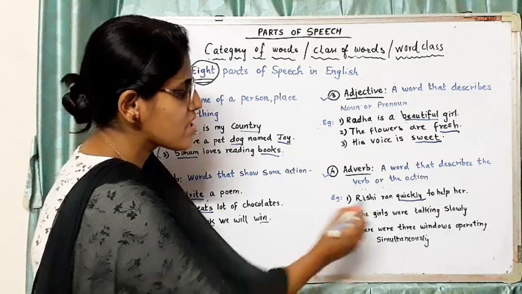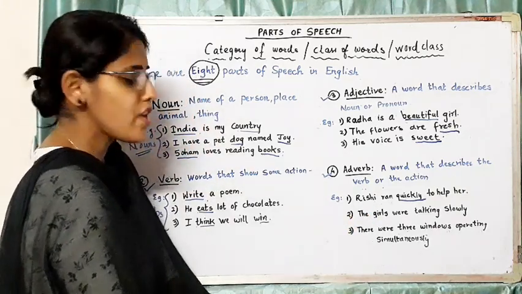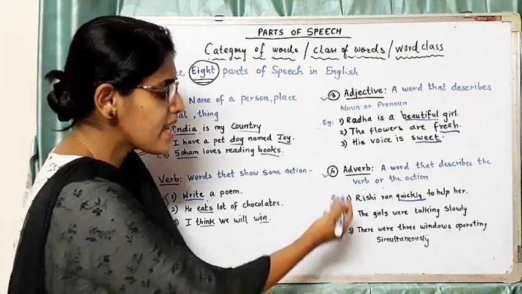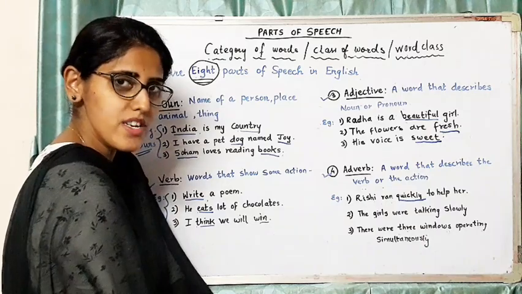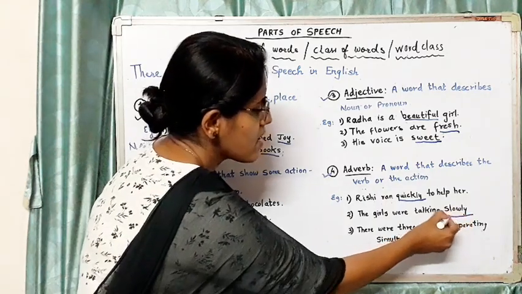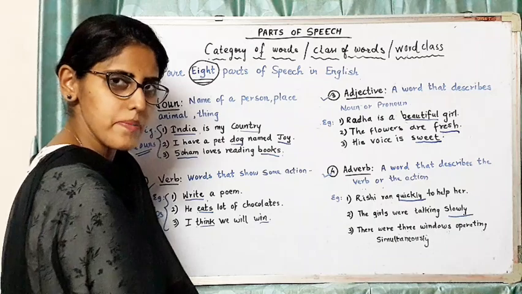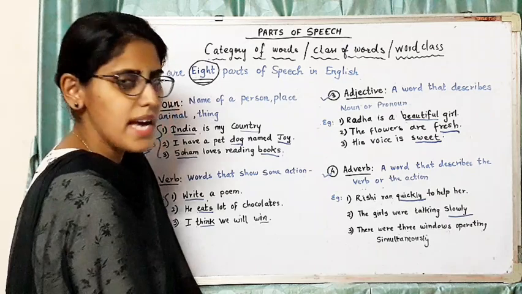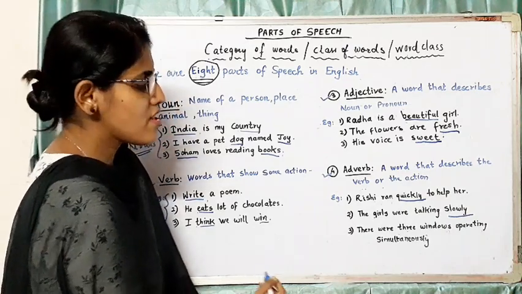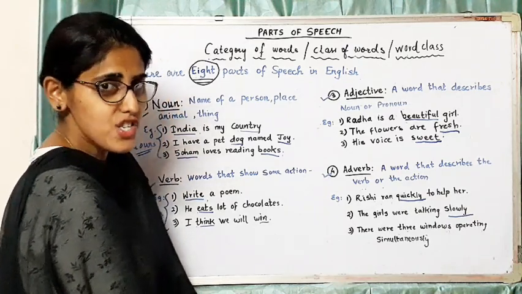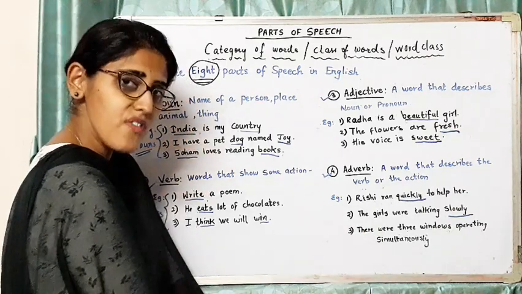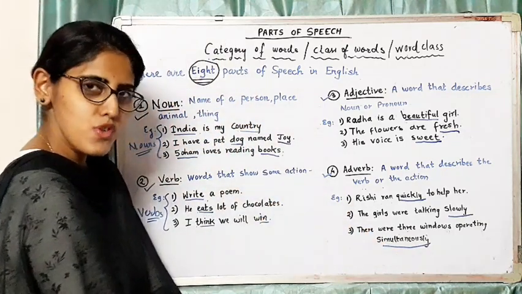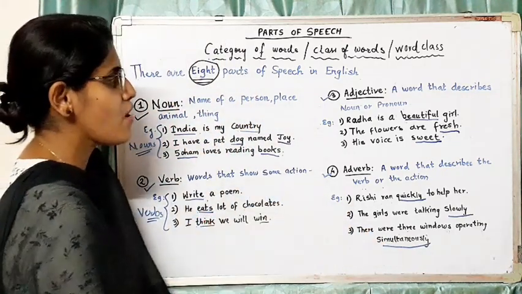The girls were talking slowly. Again in this sentence, we are talking about those girls. And we are saying that these girls are talking. And how are they talking? They are talking slowly. So here, slowly becomes the adverb. In our third sentence, there were 3 windows operating simultaneously. Here we are talking about three windows. The action of these windows is operating. And how are they operating? They are operating simultaneously.